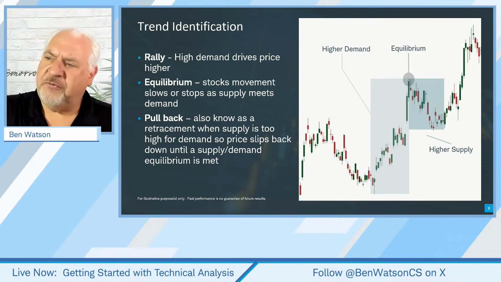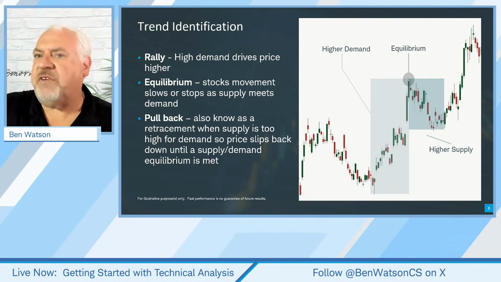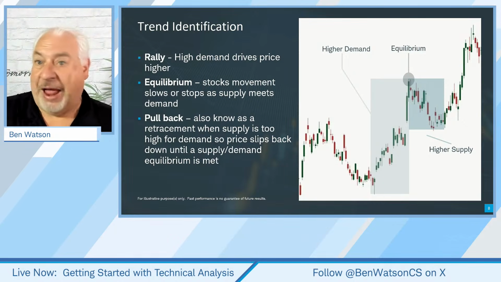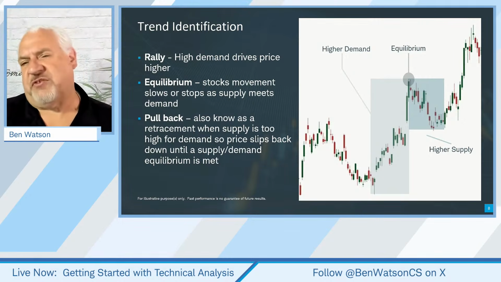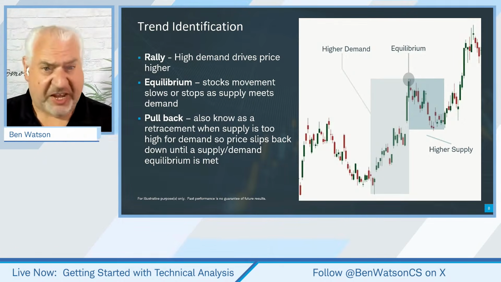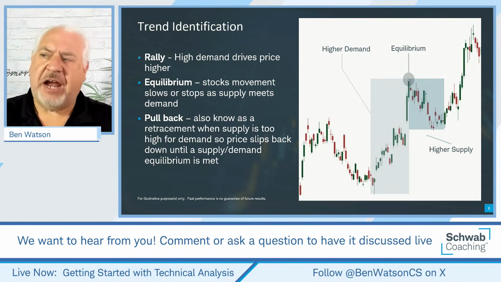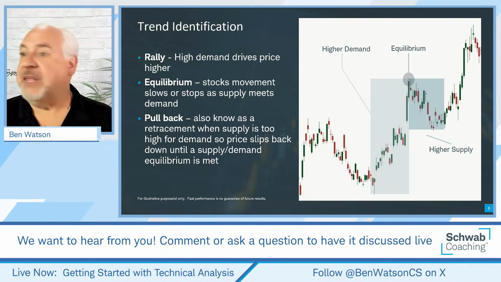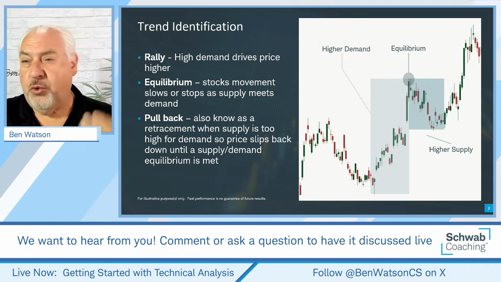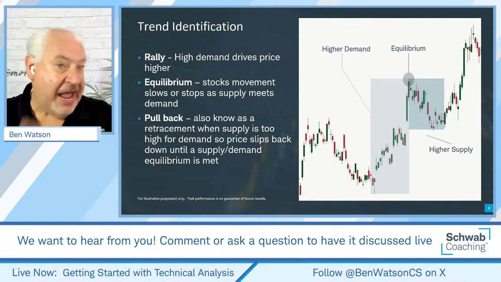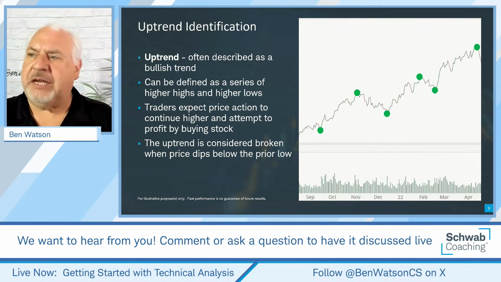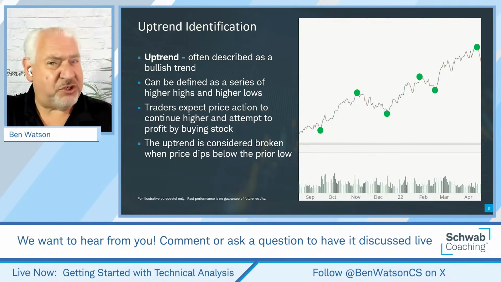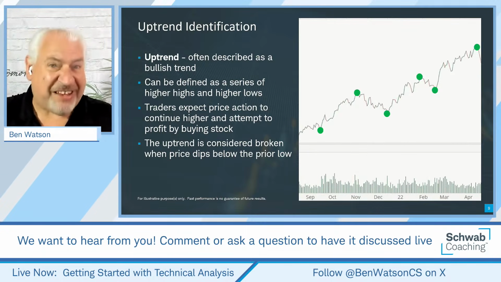So we get this pattern where the trend is not moving in a straight line. We may get a rally up and a little bit of a pullback, and a rally up and a pullback, and a rally up and a pullback. That creates some easily identifiable points for us as technical analysts, right? Because if price doesn't move straight up, and doesn't move straight down, nor does it necessarily move at an angle in a straight line without making these rallies and pullbacks, that gives us the ability to look for those turning points to help us to identify a trend, right?